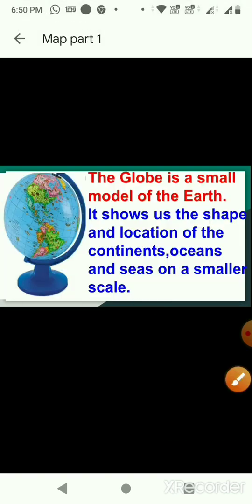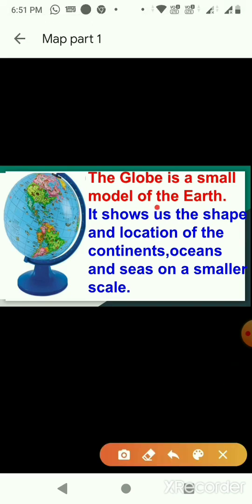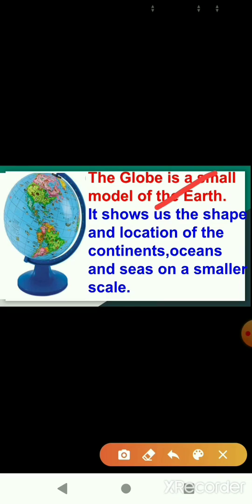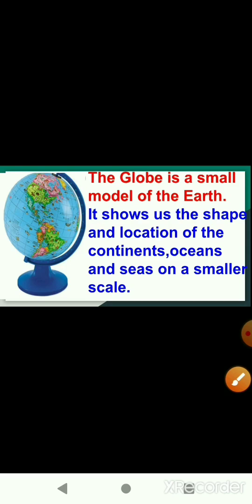Now what is a globe? The globe is a small model of the earth. What is the globe, children? The globe is a small model of the earth. It shows us the shape and the location of the continents, oceans and seas on a smaller scale.